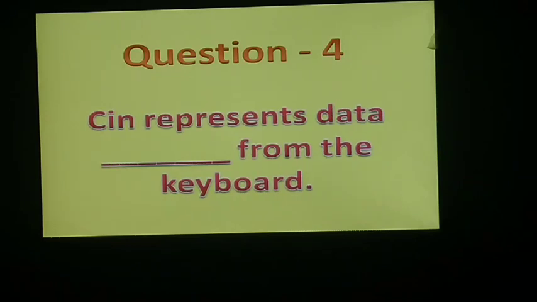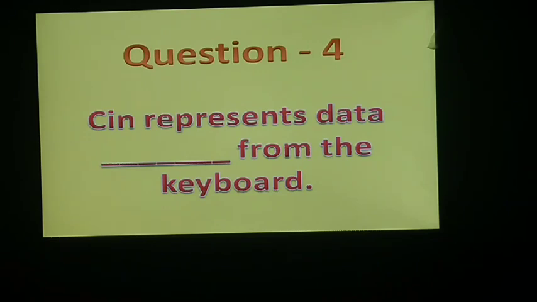Next, question number 4. Question is C in represents data dash from the keyboard. Again I am repeating the question.